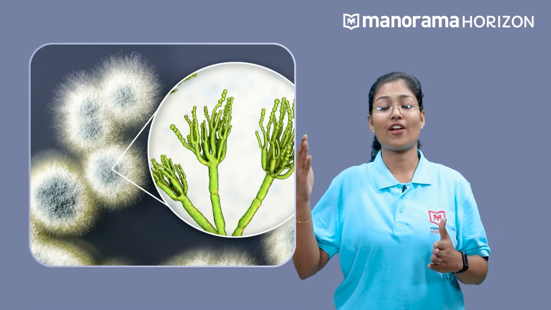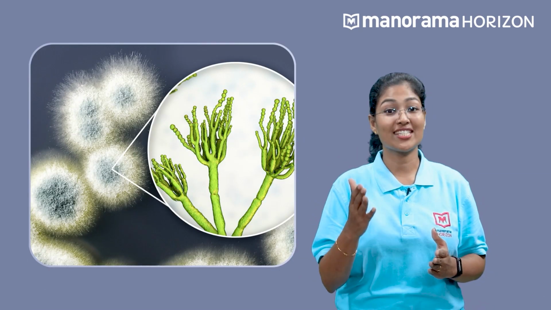On the other hand, some mushrooms are edible. Some fungi are used in pest control. Some fungi are a source of antibiotics. A major example is penicillin. So, how do they reproduce?